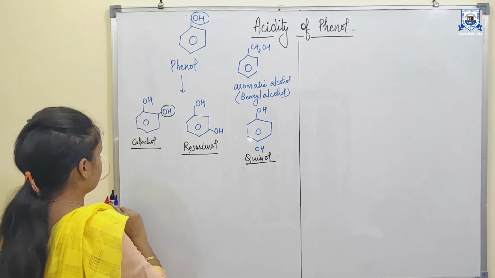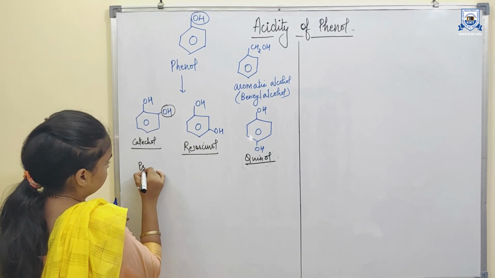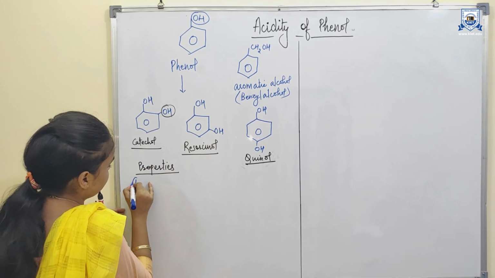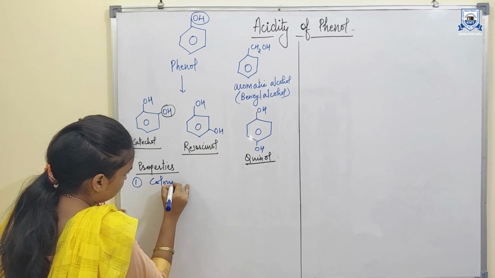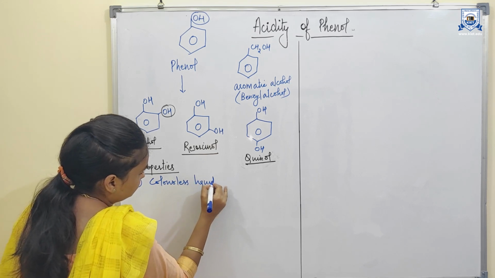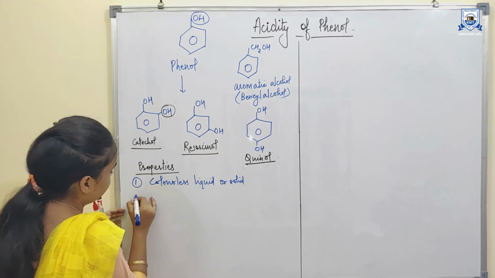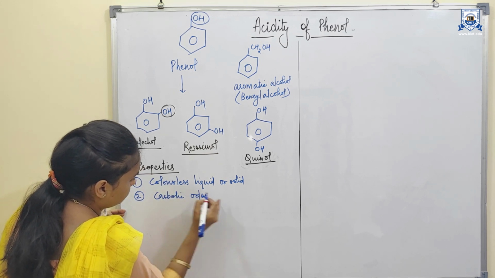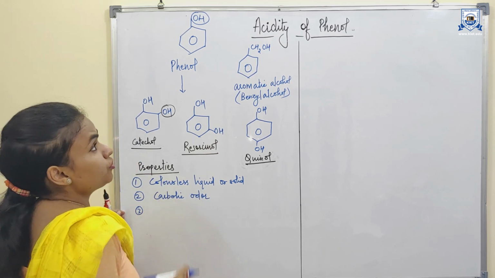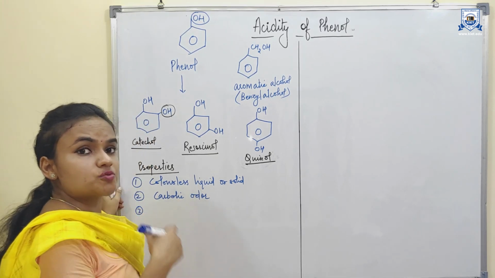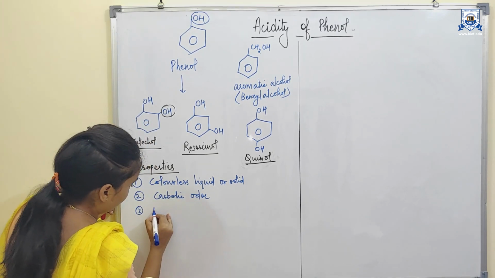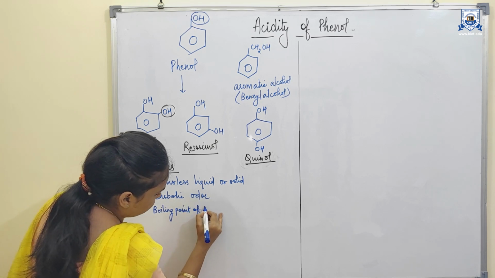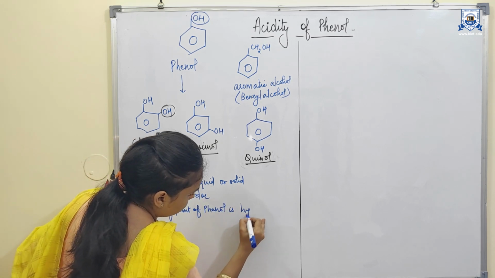Now we go to the properties of phenols. Phenols are colorless liquids or solids. They have a characteristic carbolic odor. The melting point of phenols is higher than their corresponding alcohols. The boiling point of phenol is also higher.